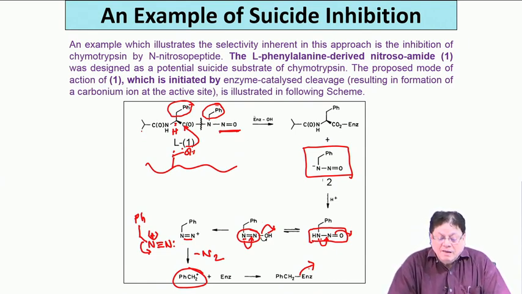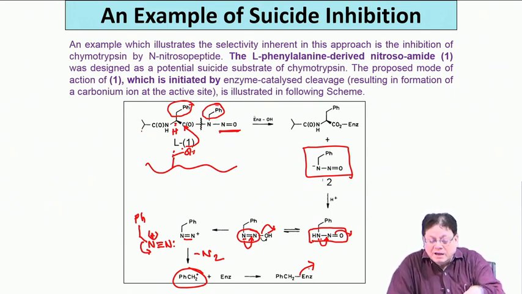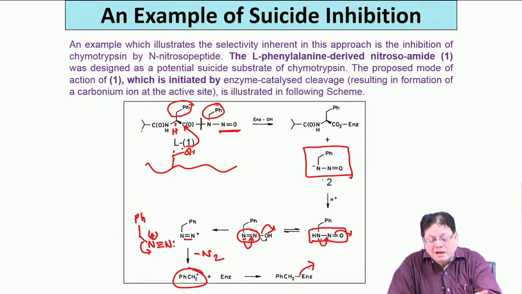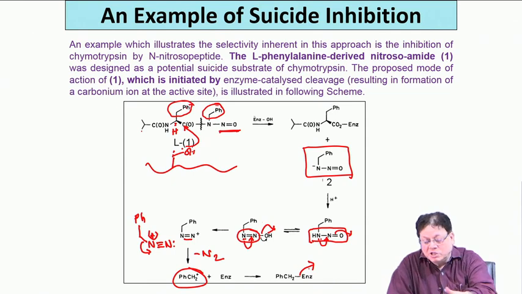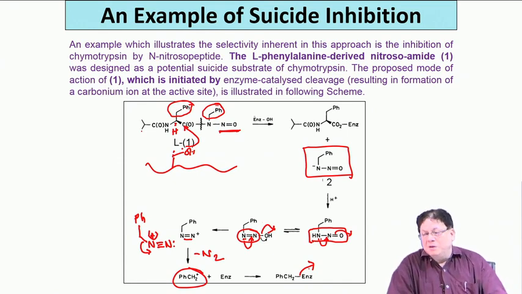Number 2 is that this is not active site directed, because there is a particular reaction that the enzyme has done. What is that reaction? The normal reaction. The enzyme hydrolyzes this carbonyl carbon nitrogen bond. So, that normal reaction has happened, and ultimately what is created is a monster. This monster creates a very electrophilic benzylic cation, and whatever nucleophilic amino acids the enzyme has, it will now capture this electrophile, and in the process the enzyme should be inhibited.